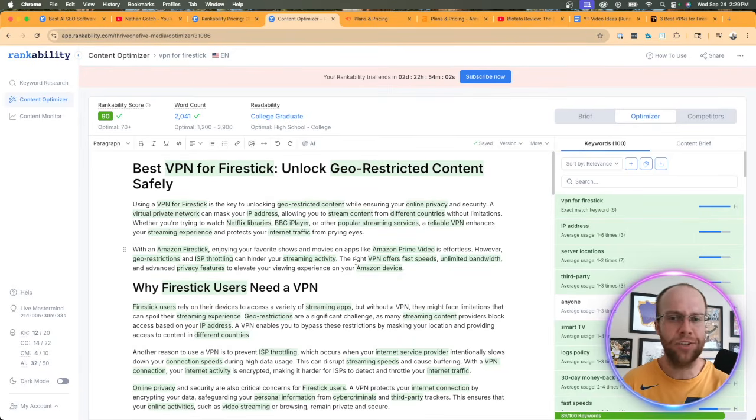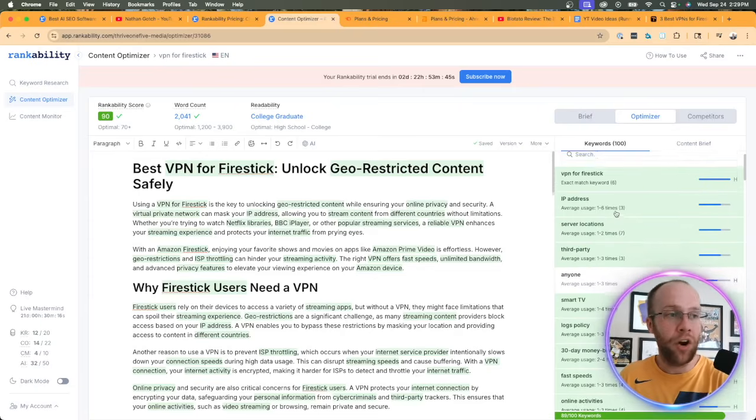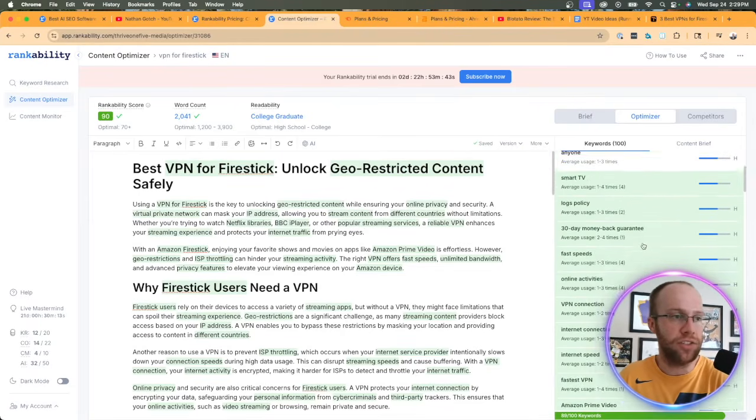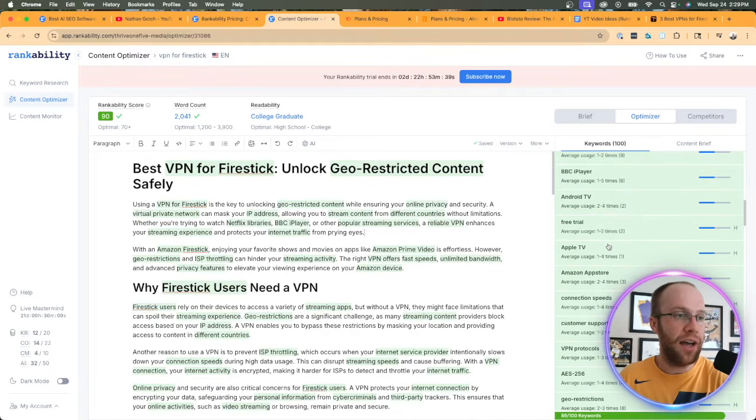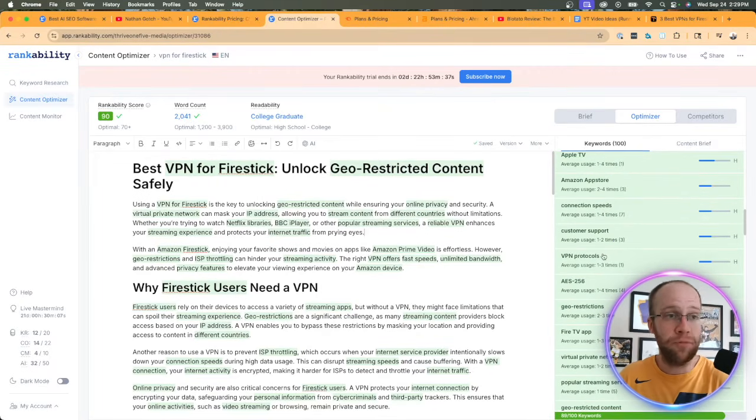I think that's the correct term. If I'm wrong, someone correct me in the comments there. But these are essentially relevant or related keywords to that target keyword. So we're talking about VPN for Fire Stick. And so some of these other LSI keywords that we want to keep in mind when we're writing an article about that are IP address, server locations, VPN connection, fastest VPN, Apple TV, not necessarily, in my opinion, VPN protocols.